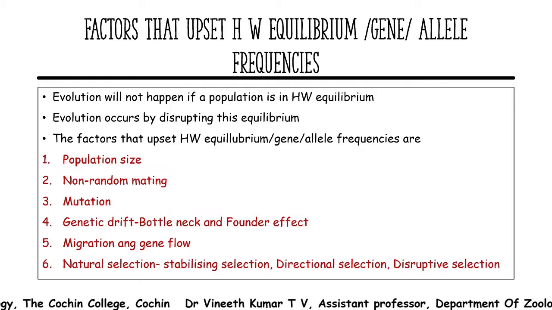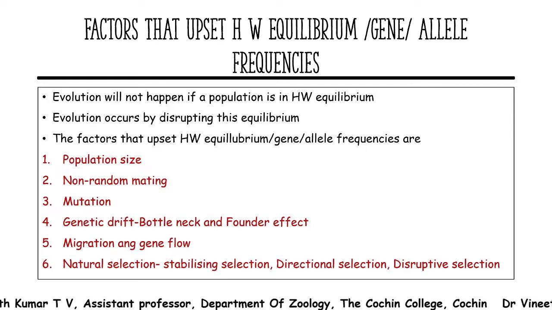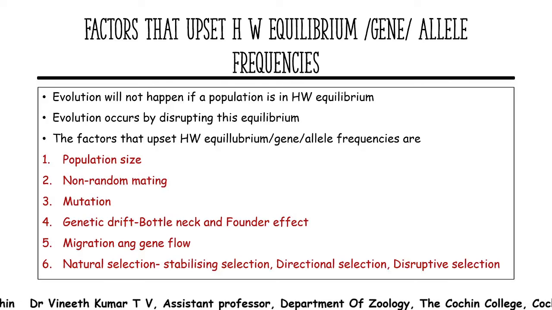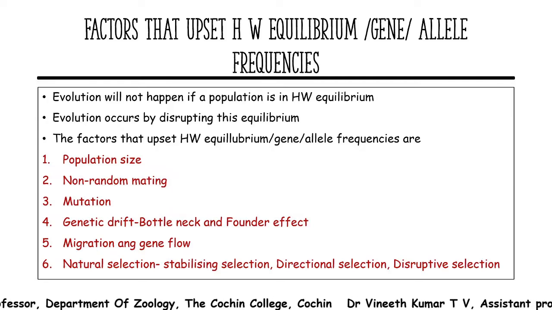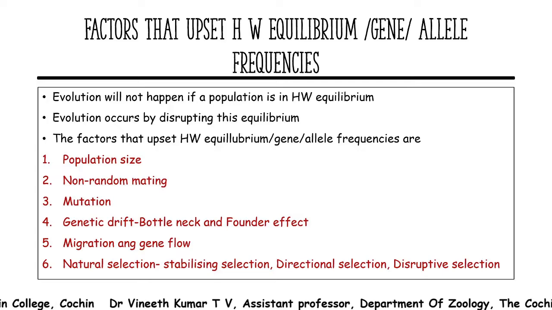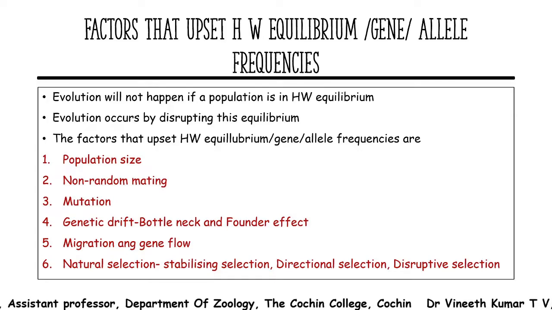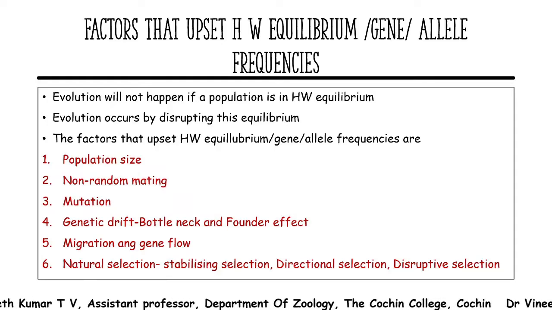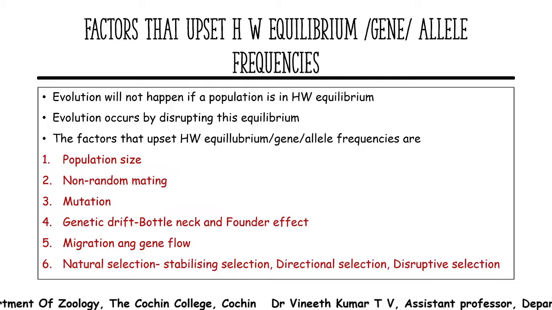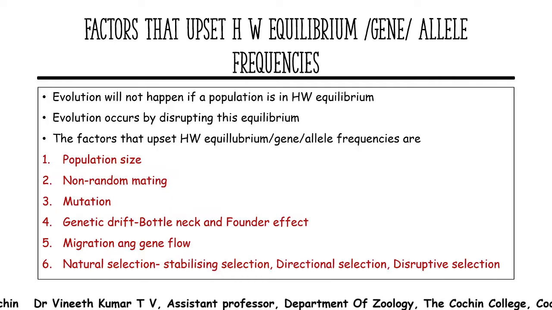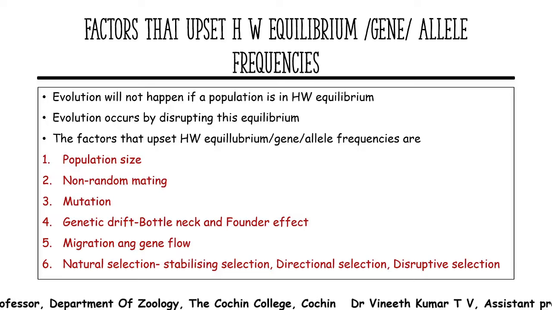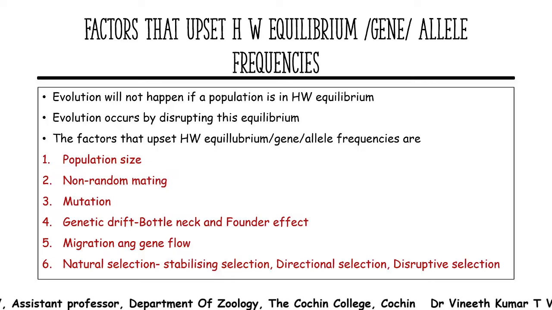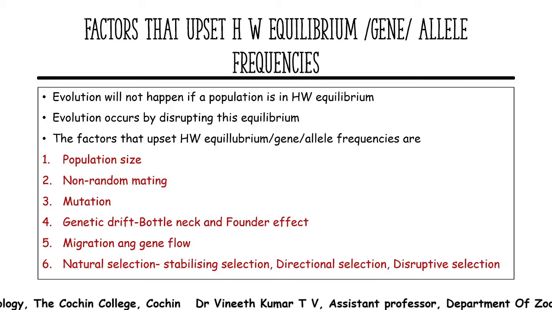Because when a population is very large, the effect of mutation, genetic drift, natural selection, etc., will be very small or negligible. In a larger population, the gene frequency remains constant when mating is at random and there is no mutation and selection. But whenever there is natural selection in a larger population, and whenever a favorable mutation comes into existence in a Hardy-Weinberg population, it will upset the Hardy-Weinberg law.